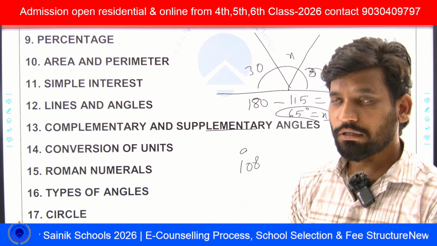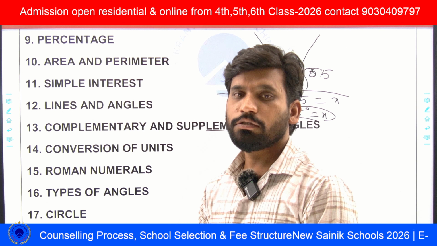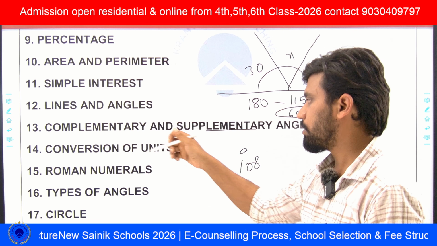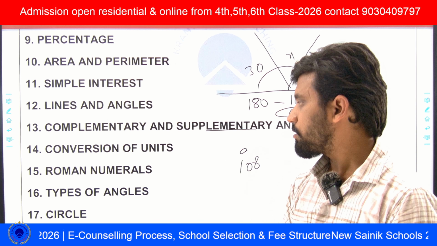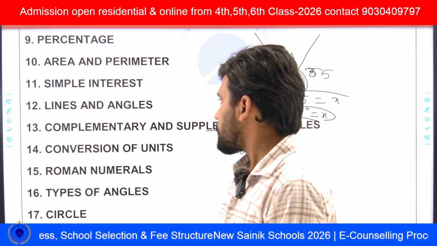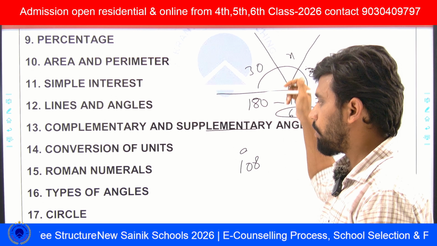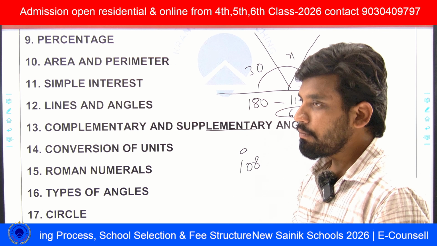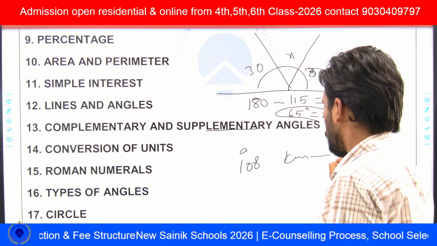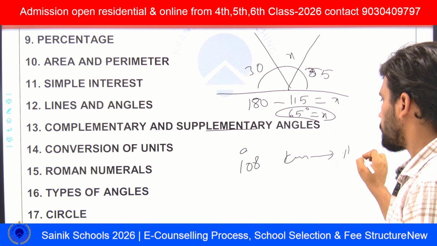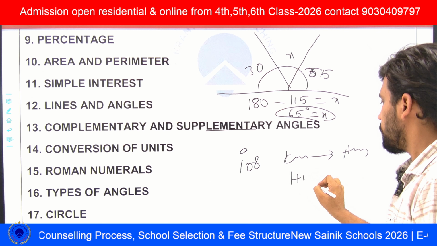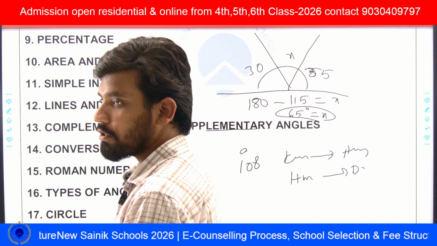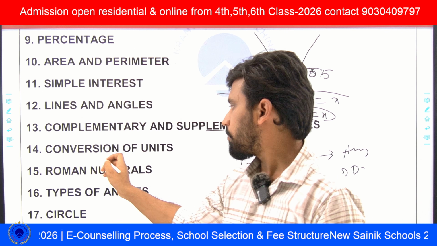He will also ask that the sum of two complementary angles is some value, and find out one angle. He will ask this type of questions in complementary and supplementary angles. Next, conversion of units, same as I have explained in that part. It uses the cross multiplication method, like kilometers to hectometers, or hectometers to decameters. You can see this type of questions in our 14th chapter, conversion of units.